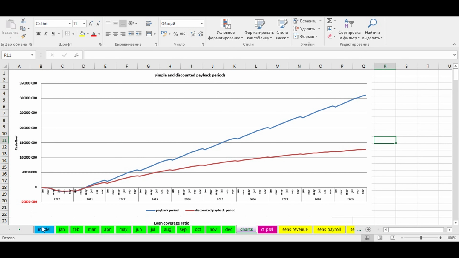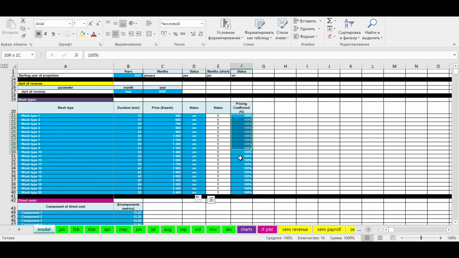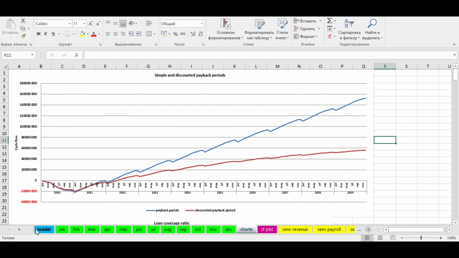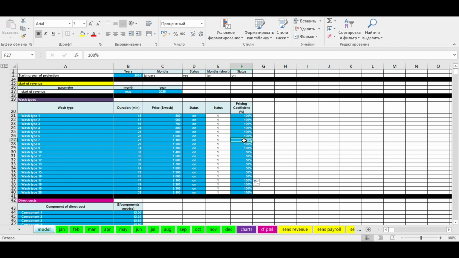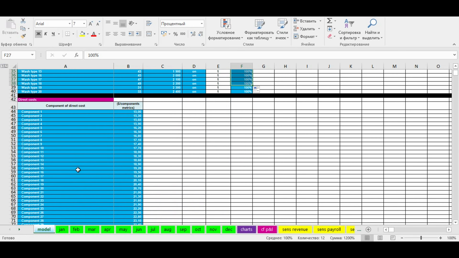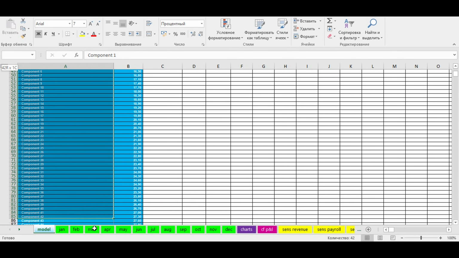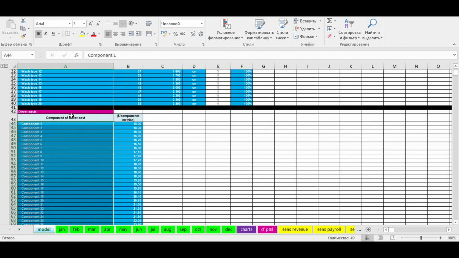Also, we have pricing coefficient, which is 100% by default. Using it, we can quickly increase and decrease prices without changing absolute prices values. Then we move to components that we use during each type of car wash service. Here we can name all the components used in all our car wash types. When we go to the right, we can set up the price per one natural unit of metric for every component.